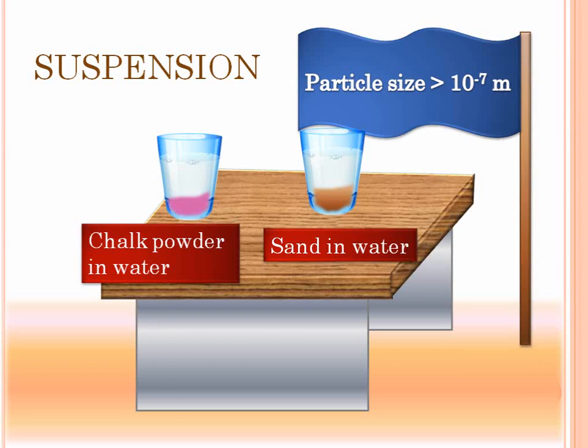Sand doesn't dissolve in water. Similarly, ink in water is a colloid. Ink just about dissolves in water. Sugar in water is a solution, and sugar dissolves perfectly in water. So more or less, you can understand a solution, colloidal solution and suspension by thinking that in solutions particles dissolve well, and in suspensions they don't dissolve at all. We'll of course learn more about all these three concepts in the next chapter. For now, we've learnt enough about mixtures and we've learnt about pure substances. So let's solve some problems that will clear our concepts related to pure substances and mixtures.